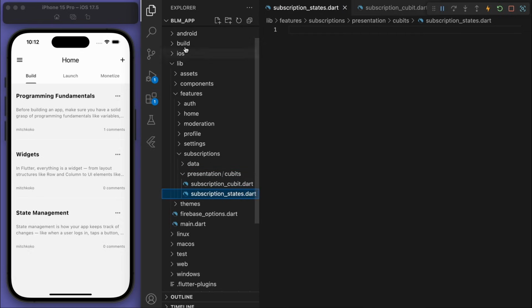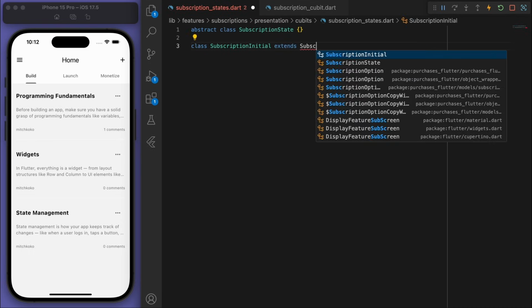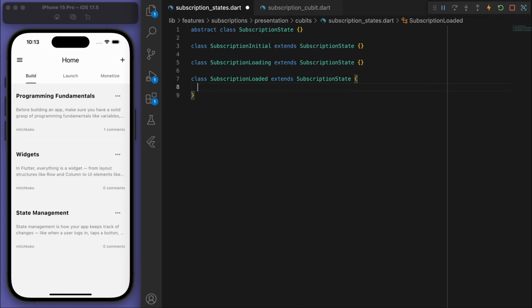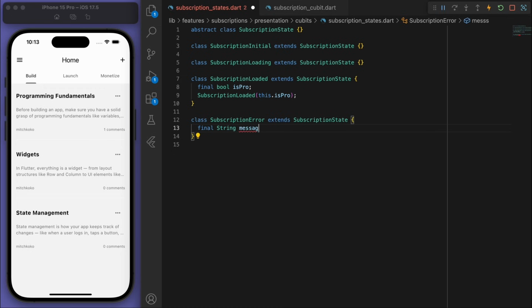So starting with the states, we're just going to do what we did before. So like the initial, we got the loading state, the loaded state. And if it's loaded, then we should be able to know if this person is pro. And the error state with a message. And I think that's probably all we need.